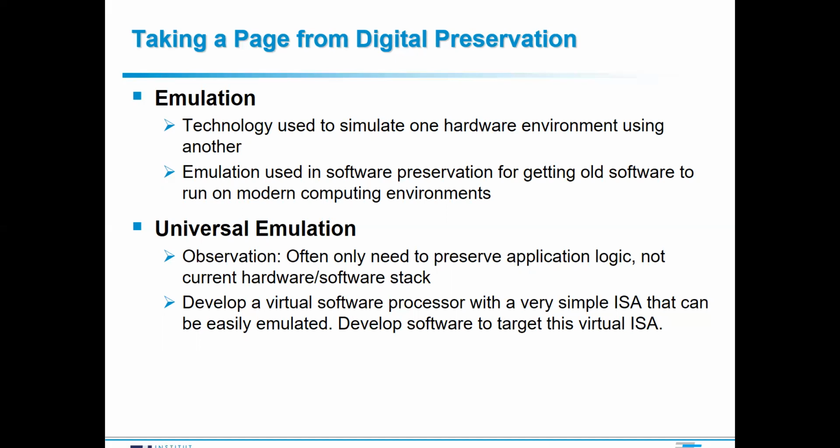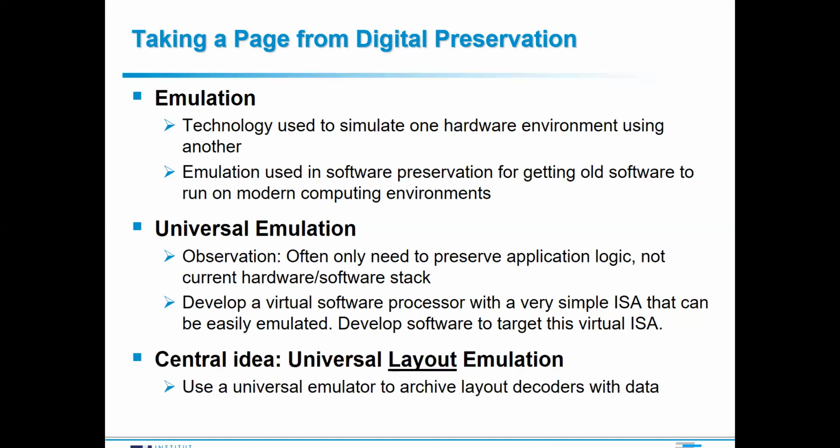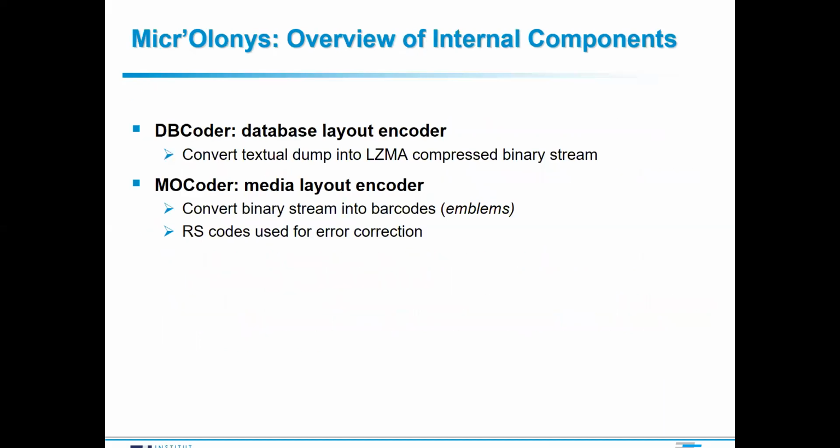This technique is called universal emulation, and the central idea in this work is to use universal emulation to archive both the media layout decoder, which is used for converting barcodes into binary data, and the database layout decoder, which can be used for converting compressed data into uncompressed data, together with the data. MicroLunus is the system that we developed in order to implement ULE, and I'm going to present a simple overview of the internal components here, and more details are in the paper.